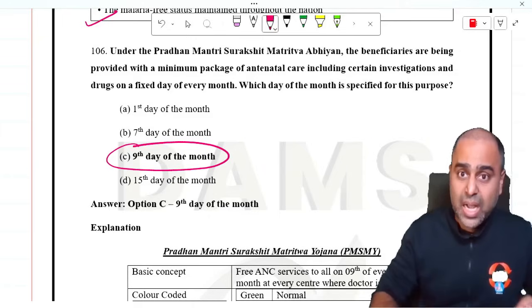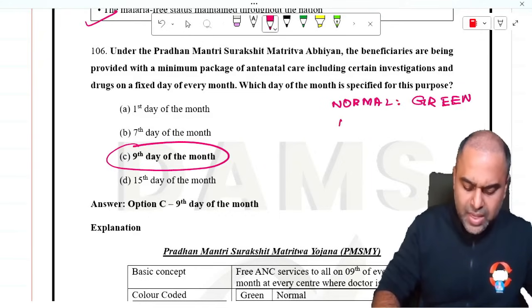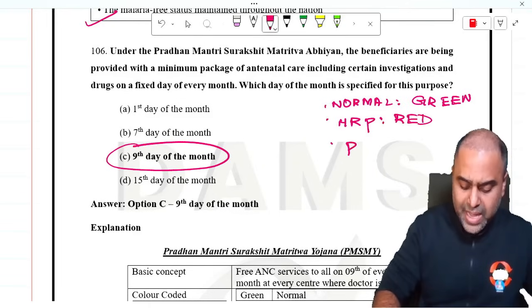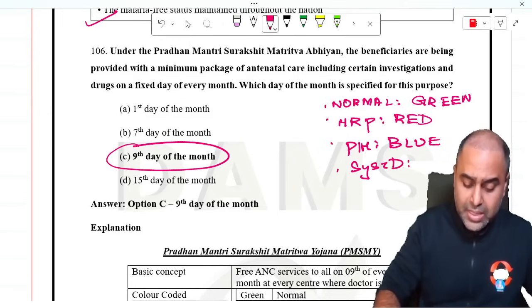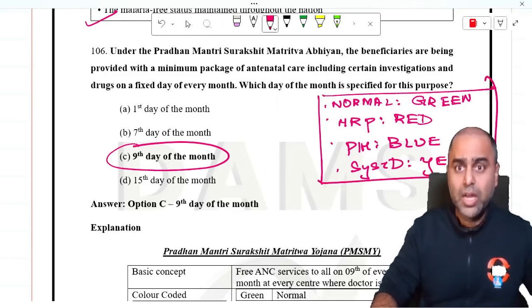So this is a color-coded program. If it is a normal pregnancy, it will be green in color. If it is a high-risk pregnancy, it is red in color. If it is PIH, it will be blue in color. If there is systemic disease, it is yellow in color. So depending upon the situation, we are giving the color coding.